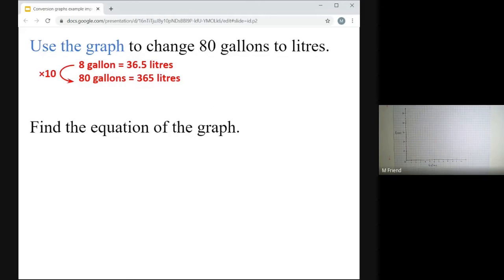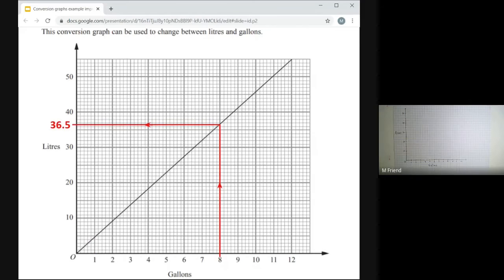And as long as it's clear to the person who's looking at your work that you've used the graph in order to do this question, then you're going to score marks. 365 is fine, 368 is fine, but you have to have used the graph. And remember, this is how you show it, isn't it? You draw these kinds of horizontal and vertical lines on there. That's how you show that you've used the graph.